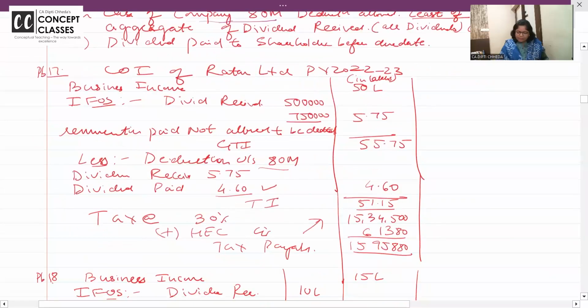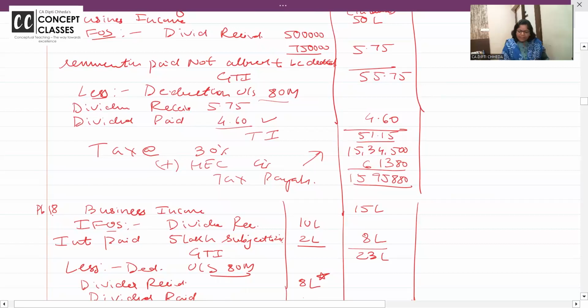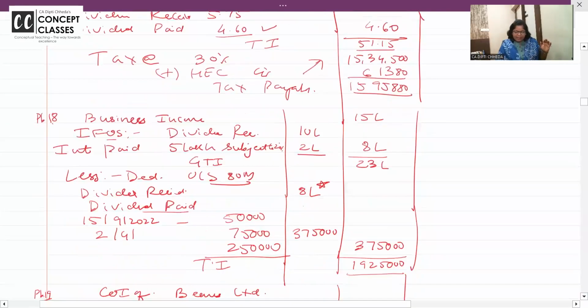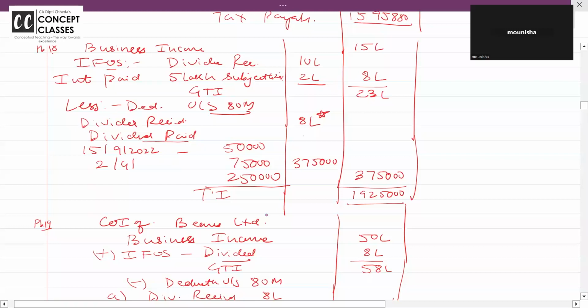Look at the screen now. Yes, there is a problem: business income is given, and dividend is received from 2-3 companies, so 5,75,000. Now, how much dividend have I received? 575. How much dividend have I paid? 460. Under section ATM, the deduction is only for companies. You can deduct and then pay the tax. Okay. See here, dividend received is 10 lakhs. Okay. If dividend received is 10 lakhs,